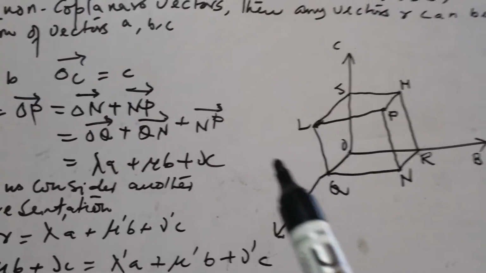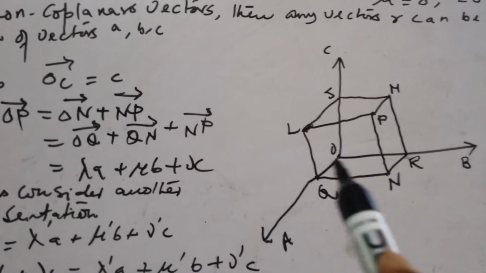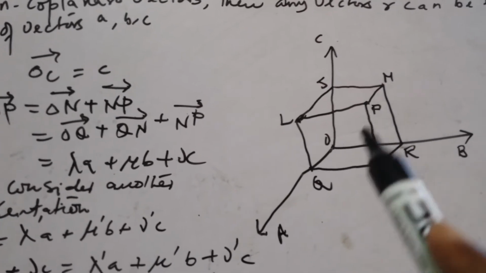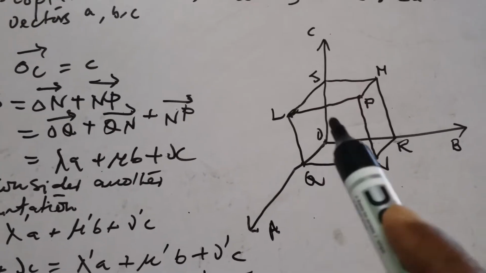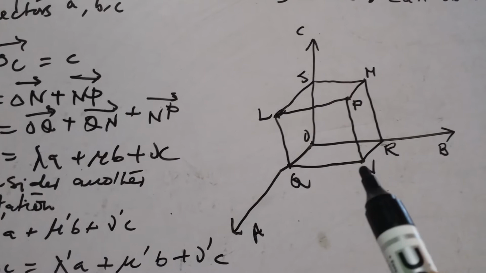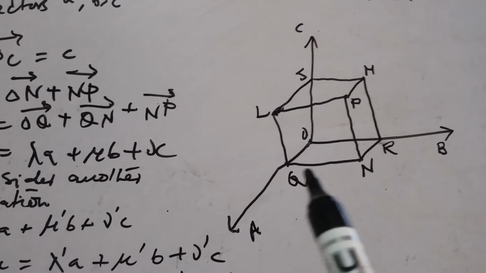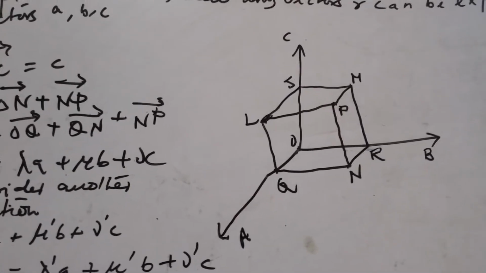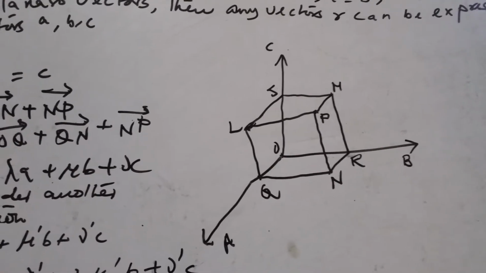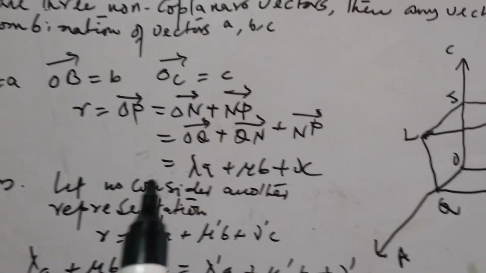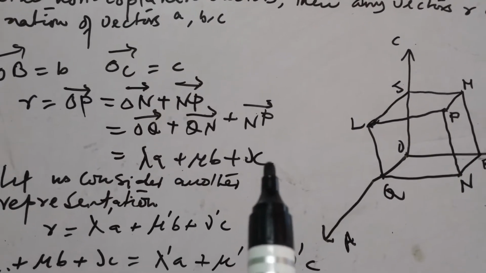Again I tell, OP equals ON plus NP, and ON is equal to OQ plus QN plus NP. So OQ equals lambda A, QN equals mu B, and NP equals nu C. So R can be expressed as lambda A plus mu B plus nu C.